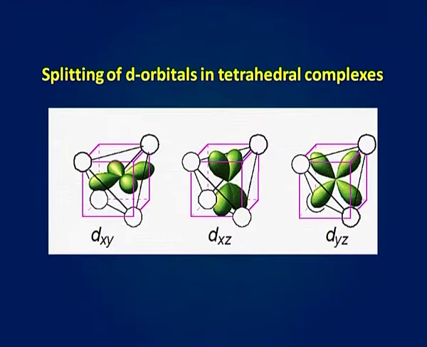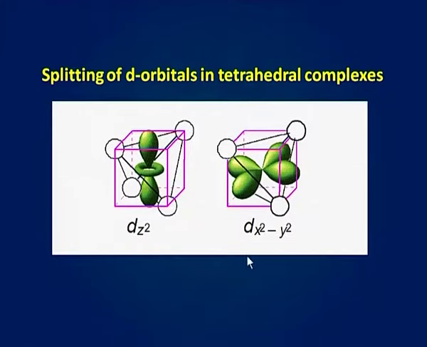Now, the lobes of t2g orbitals, that is dxy, dxz and dyz orbitals, are lying between the axes, that is they are lying closer to the path of the ligands. Here you can see in dxy orbitals the lobes are pointing between the x and y axis. In dxz orbitals the lobes point between the x and z axis, and in dyz orbitals the lobes point between the y and z axis.